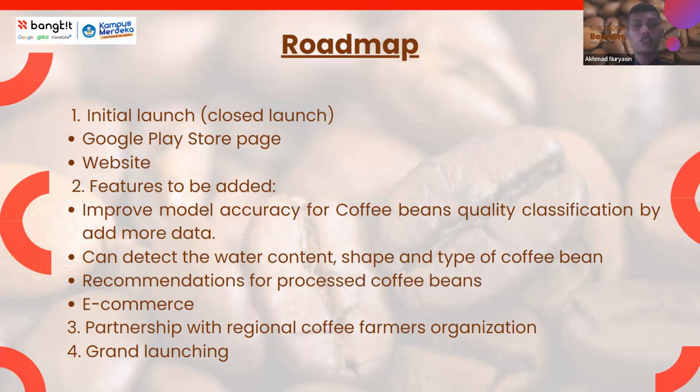The second list consists of the features to be added. The first subpoint is to improve the accuracy of the model for the classification of coffee bean quality by adding more data. And the second subpoint is the detection of the water content, shape, and type of coffee bean. The next subpoint is the recommendation for pre-processed coffee beans. And finally, electronic commerce. The third list is the partnership with regional coffee farmer organizations. And the last list is the massive launch.